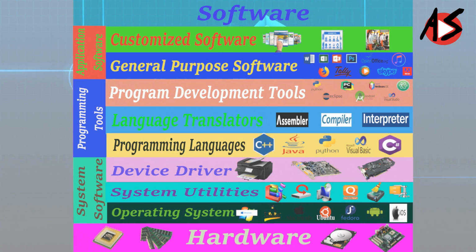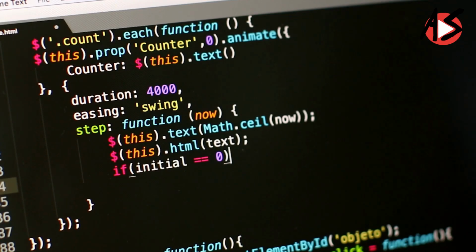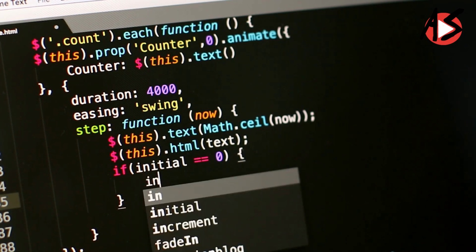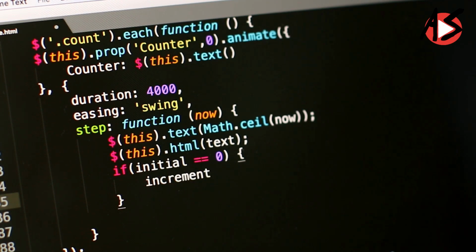For some application software, the developers provide their source code as well as the software freely to the public with an aim to develop and improve it further with each other's help.